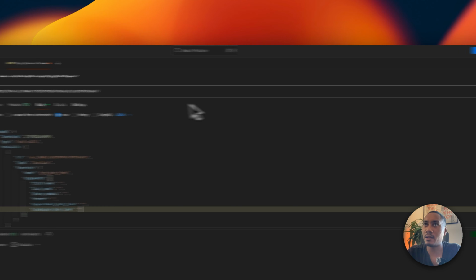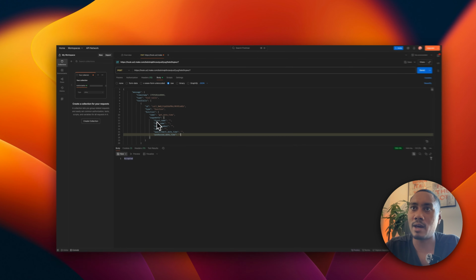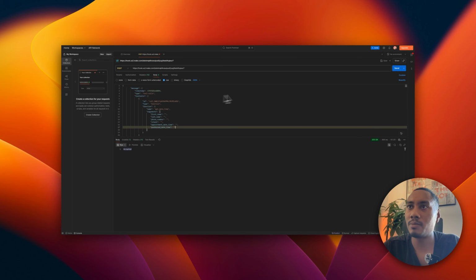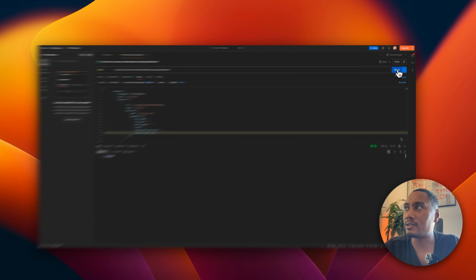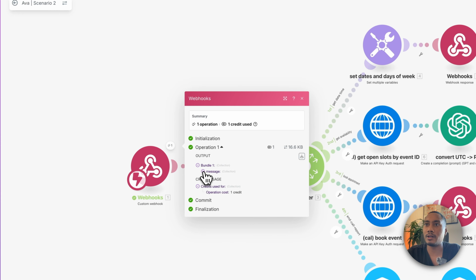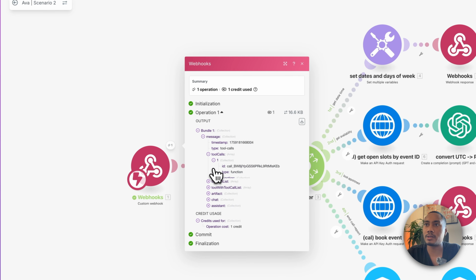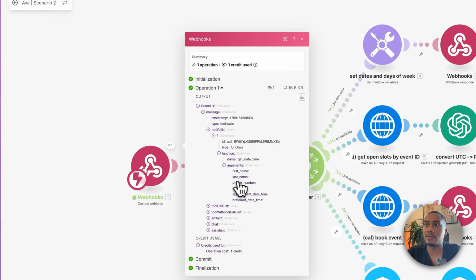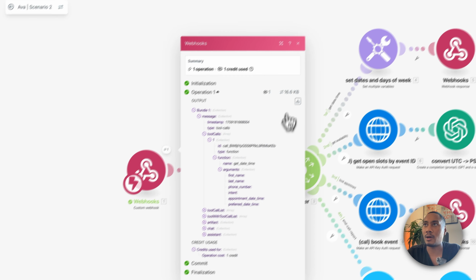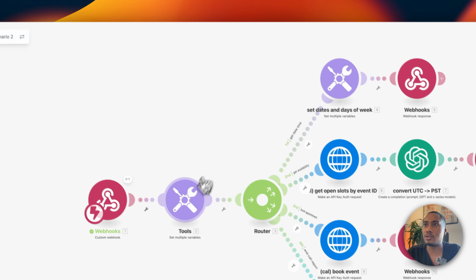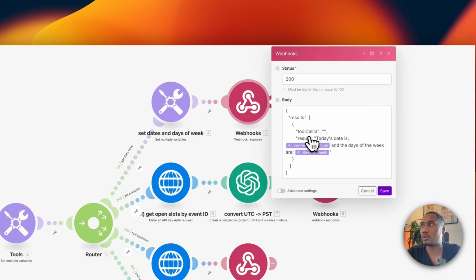We'll go back to Postman. We have the webhook URL set. We have all the arguments passed in. Perfect. So now let's just hit send. Accepted. So it's good, it went through. Let's go back and we can see here, go ahead to tool calls, function, arguments. We have all the values here that we need to now map in. So let's do that and also assign the tool call ID.